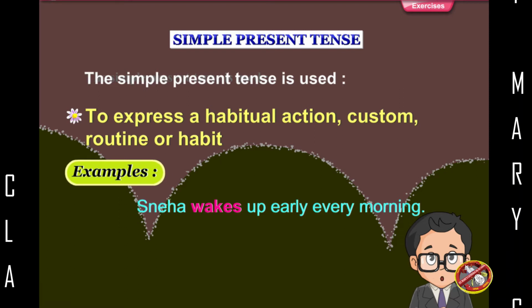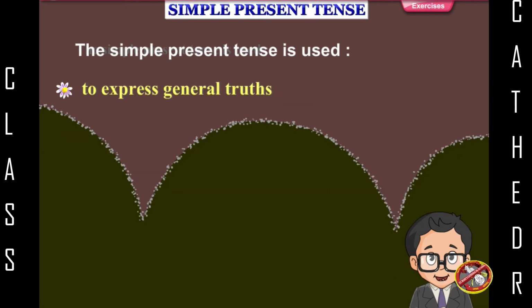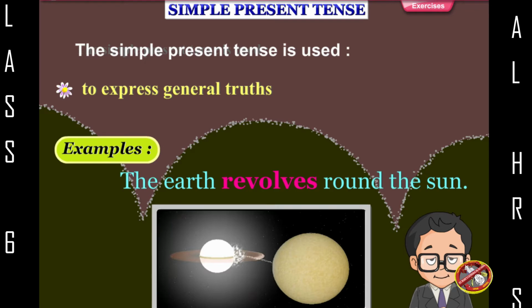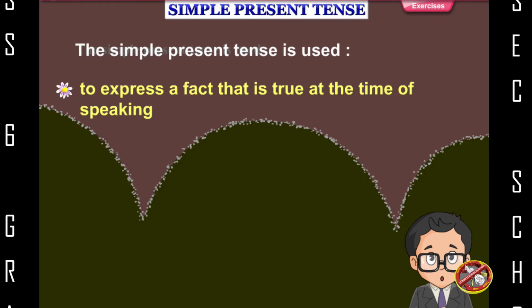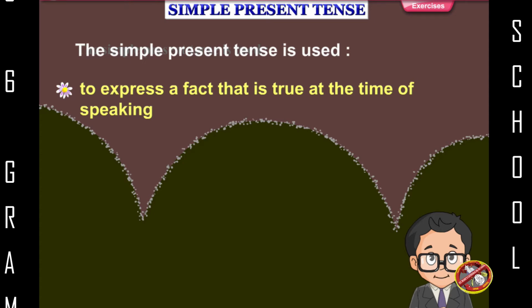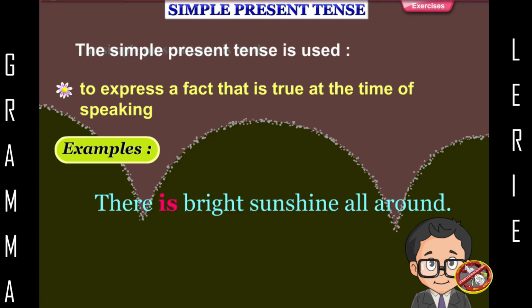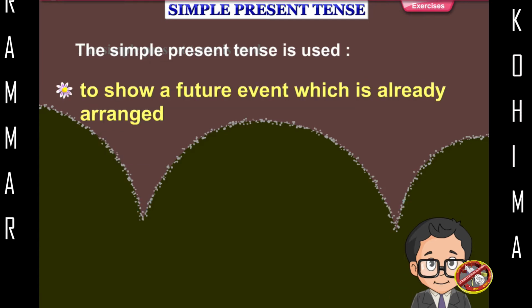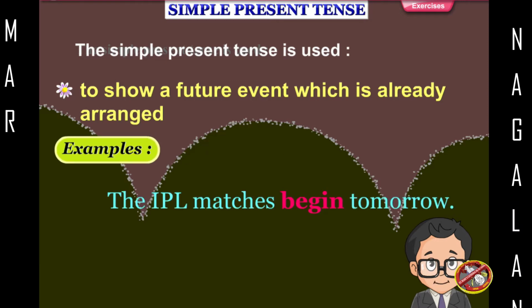Example. Sneha wakes up early every morning. To express general truths. Example. The earth revolves round the sun. To express a fact that is true at the time of speaking. Example. There is bright sunshine all around. To show a future event which is already arranged. Example. The IPL matches begin tomorrow.